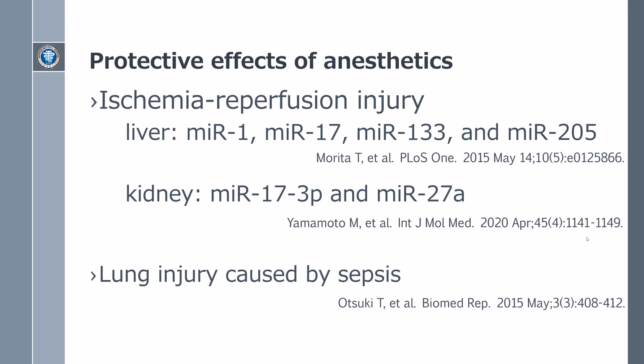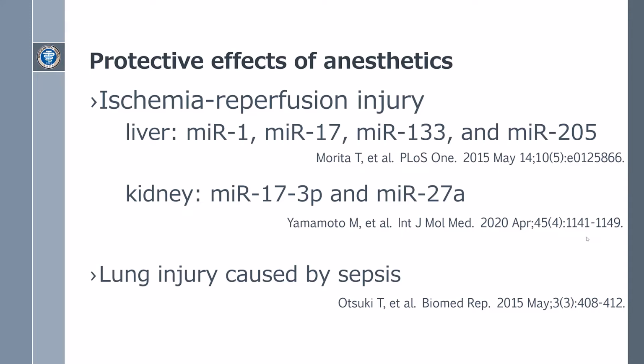MicroRNA-mediated effects of anesthetics have been described, including protective effects in ischemia reperfusion injury and in lung injury secondary to septicemia. Sevoflurane exerts hepatoprotective effects by inducing MIR1, 17, 133, and 205 expressions in ischemia reperfusion injury. These target the AKT glycogen synthase kinase 3 beta, or GSK3 beta, cyclin D1 pathway.